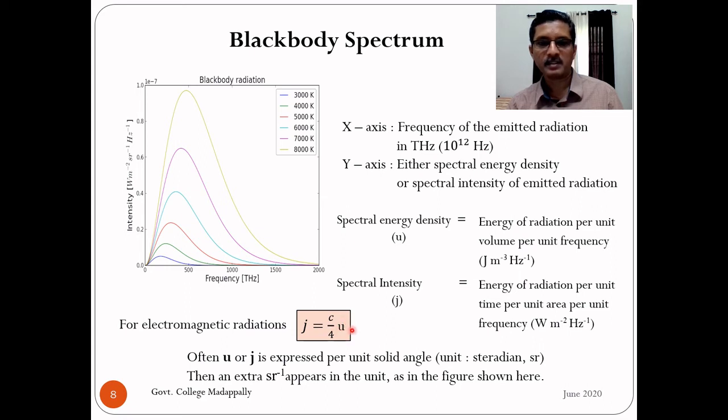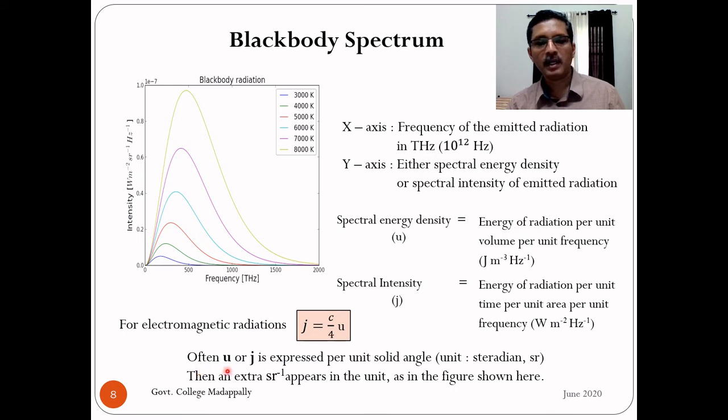Take the spectral energy density, which is energy per unit volume per unit frequency, and spectral intensity, which is energy per unit area per unit time per unit frequency. Per unit frequency is the same on both sides. So we want to see whether multiplying energy density with the speed gives intensity. Dimensionally, you can check whether they are the same.